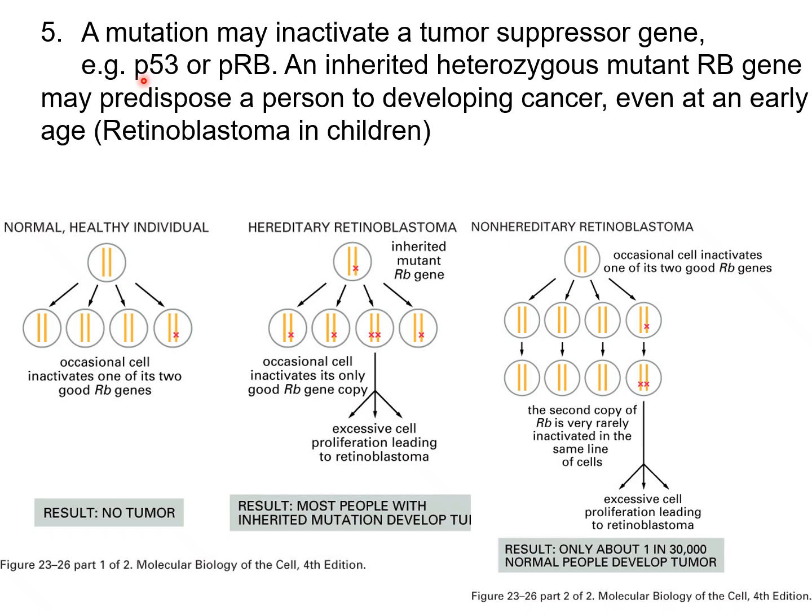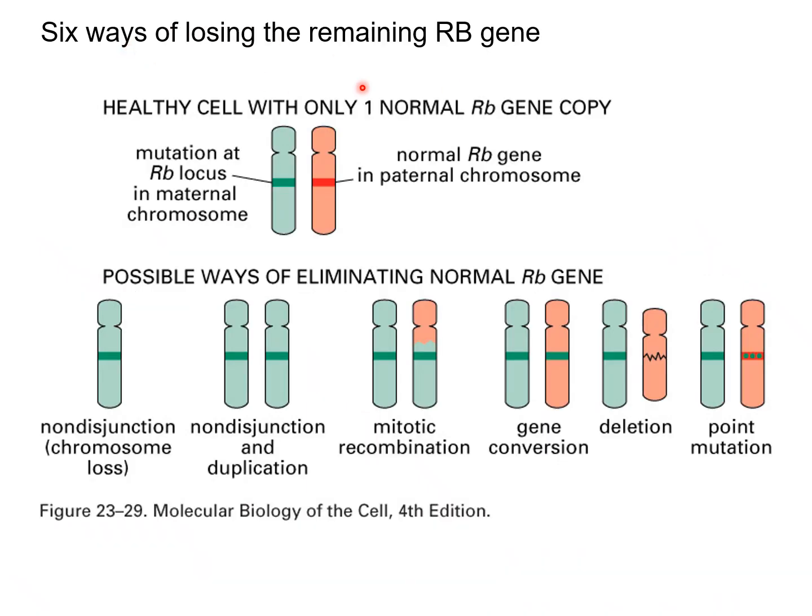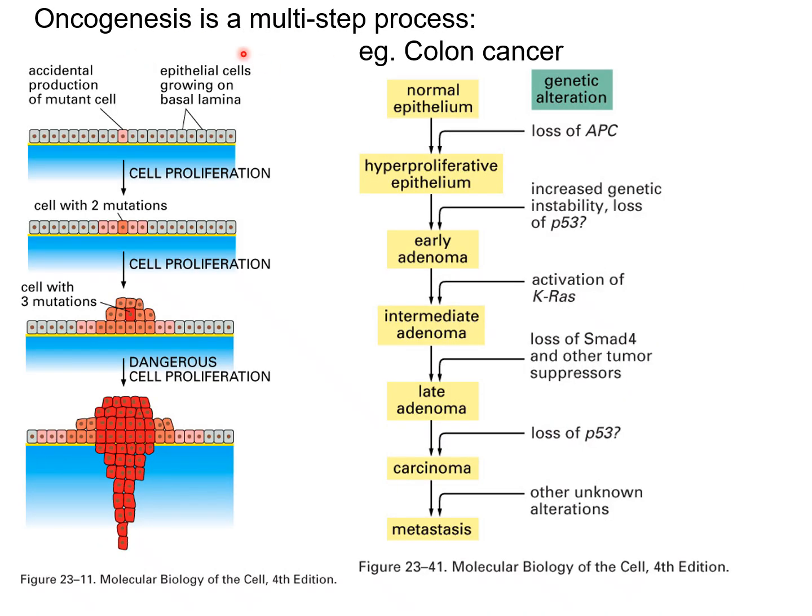So a mutation can inactivate a tumor suppressor gene. If it is inactivated, the cell won't get killed, excessive proliferation will start, and this will develop a tumor. See, only 1 in 30,000 normal people develop a tumor, but that has changed mostly because of the current lifestyle. And this is genetics, and all this is a simple multi-step process.